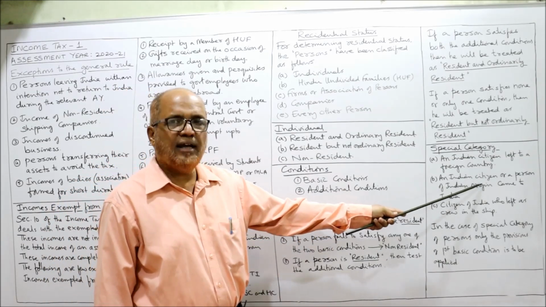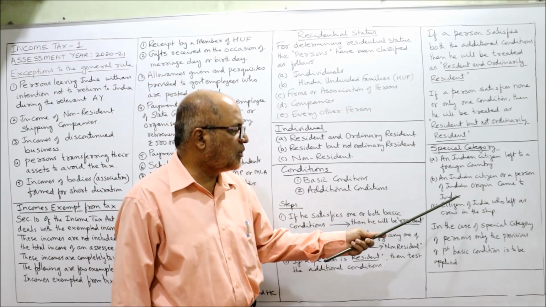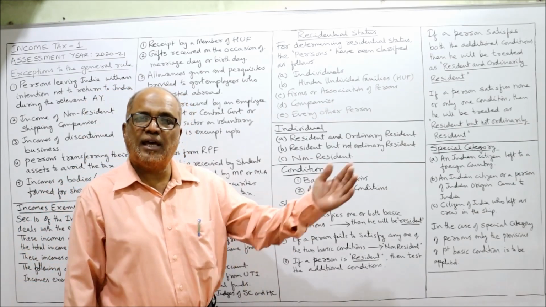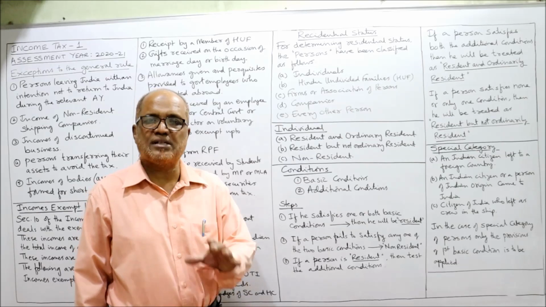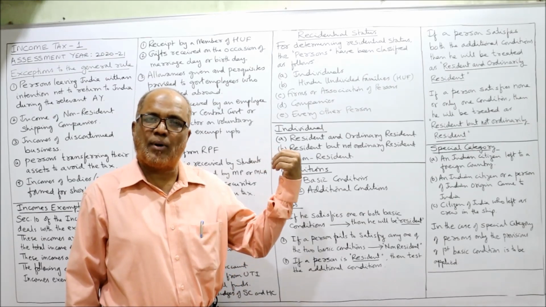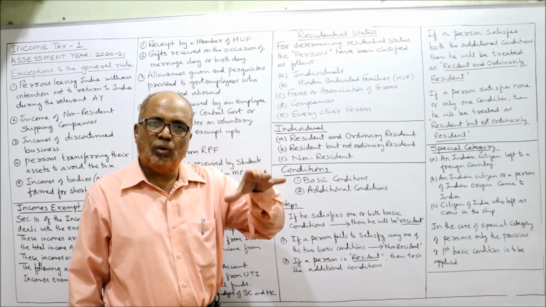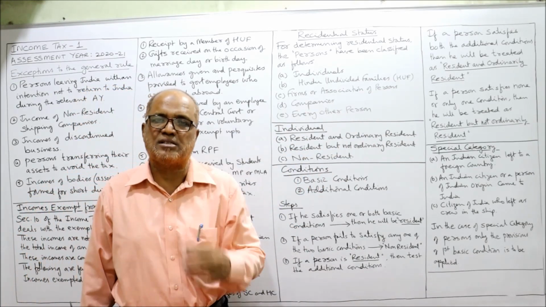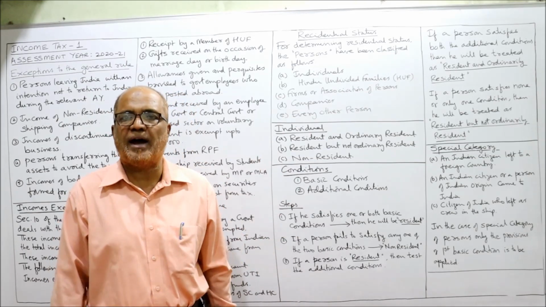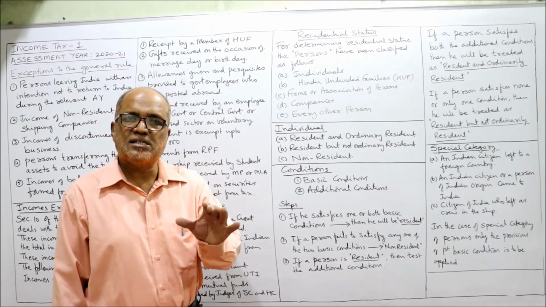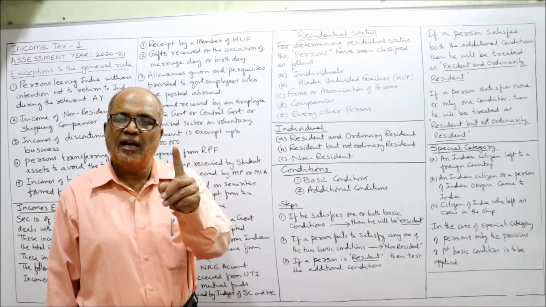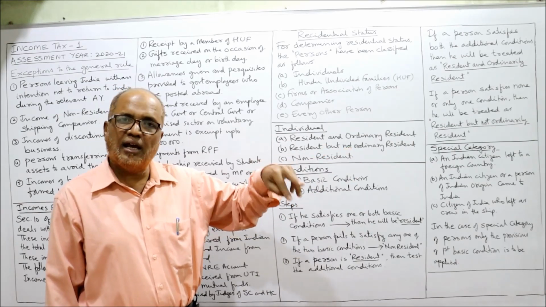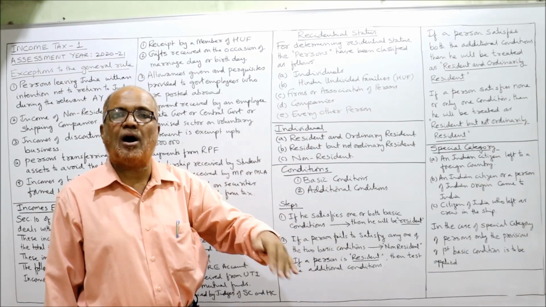The second one: a person of Indian origin who came to India on a visit. For example, Mr. X is working abroad on an employment basis. During the current previous year, he came to India on a visit for a few months. After a few months, again he has to go back to the foreign country. This is a special category. So, first category, Indian origin going abroad on employment. Second, Indian origin but coming to India on a visit.